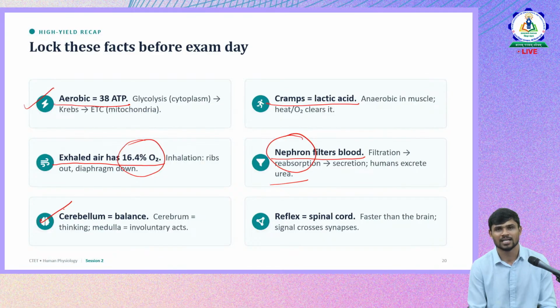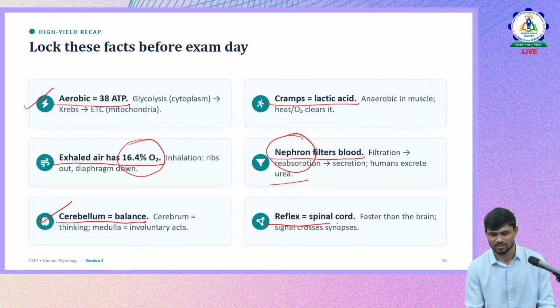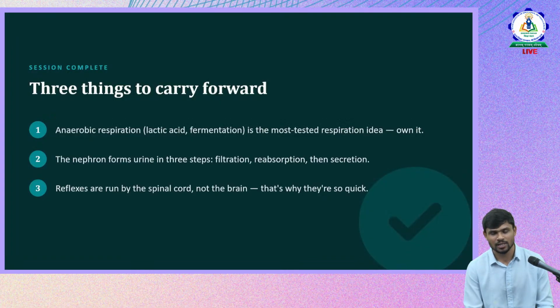Cerebellum equals balance. The balance and coordination are all controlled by the cerebellum, and reflex arcs are related to the spinal cord. These are a few facts we need to remember before going to the exam, because mostly these kinds of things will be tested by CTET. So we'll conclude our session here.